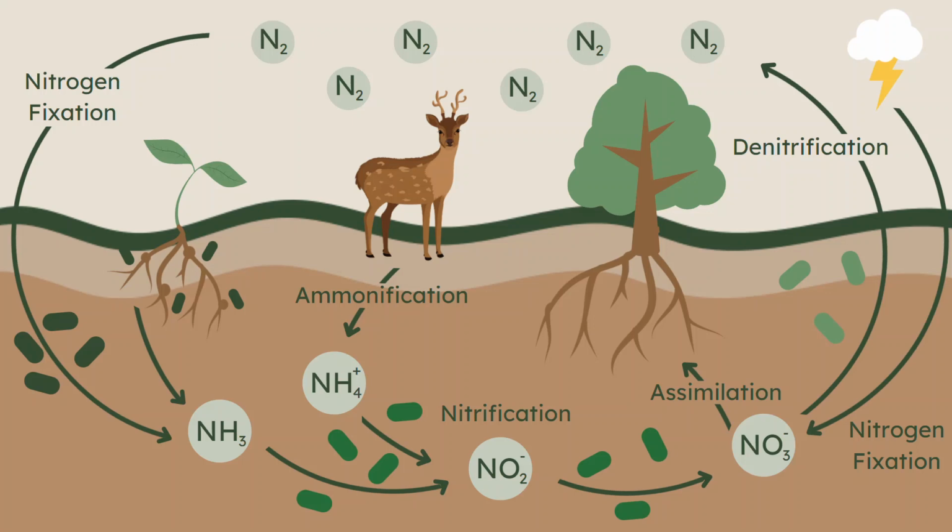Well, we get it through the process called the nitrogen cycle, which shows how nitrogen moves through the environment. Kind of like how water moves through the environment in the water cycle, nitrogen moves through the environment in the nitrogen cycle. So you've got this nitrogen floating around in the atmosphere and the environment, and certain types of bacteria use an enzyme called nitrogenase to convert nitrogen gas into ammonia, which is NH3. And then another kind of bacteria, nitrifying bacteria, turn that ammonia into nitrite, NO2-, and nitrate, NO3-, which plants can absorb with their roots. Now, some of that nitrate gets denitrified by another kind of bacteria and returned to the atmosphere where it starts the cycle again.